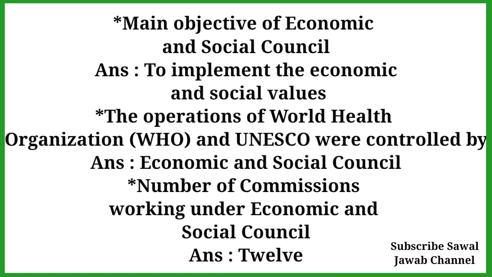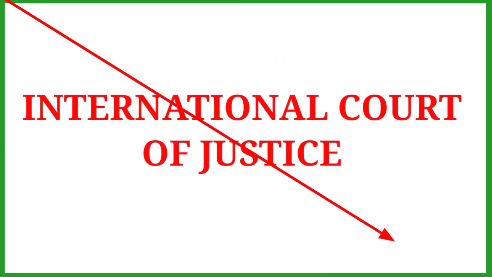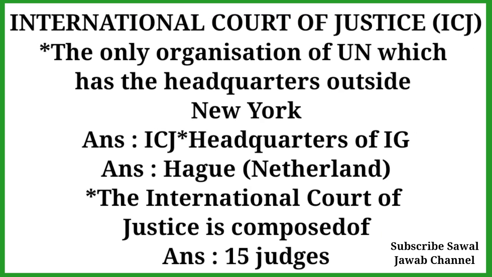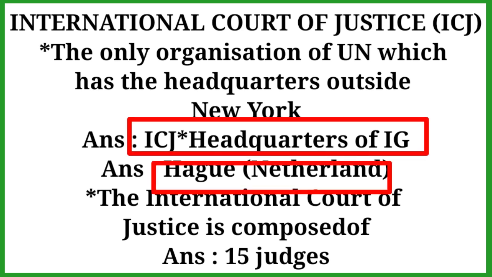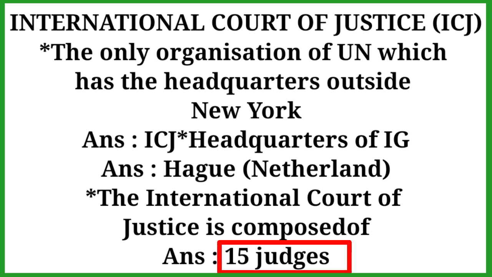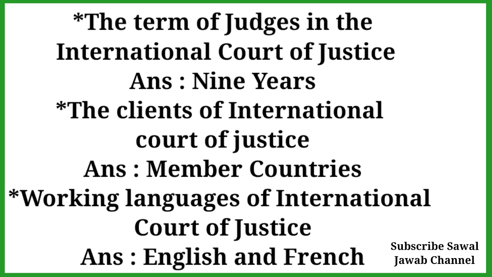Next, an important organization of the UNO, the International Court of Justice. The only organization of the UNO which has its headquarters outside New York is the ICJ, with headquarters in The Hague, Netherlands. The International Court of Justice is composed of 15 judges.